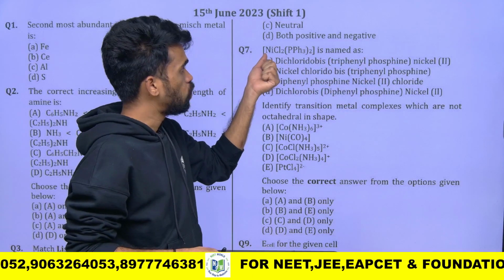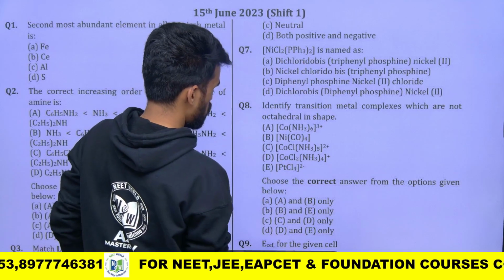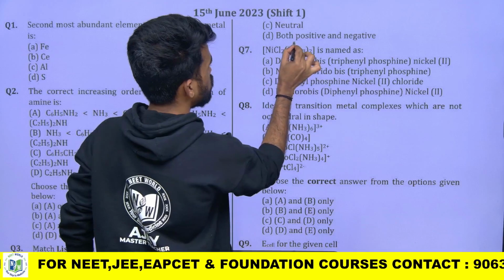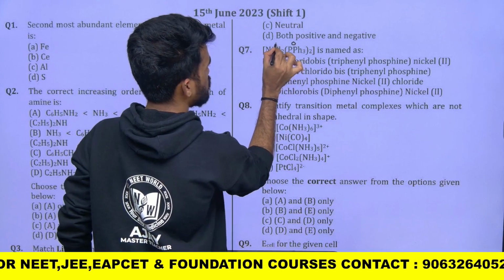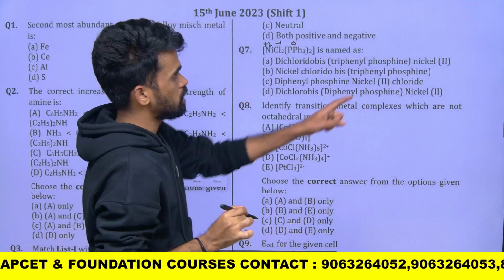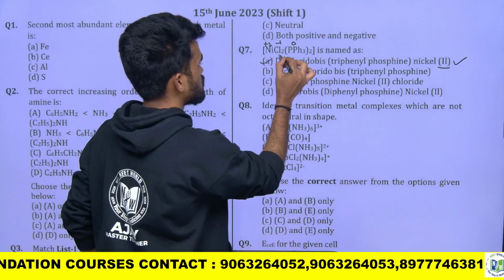Next, nickel, what is the oxidation state? The charge of triphenylphosphine is 0, it is a neutral ligand, okay. So if it is 0, for chlorine each one is -1, we have 2 chlorines, so -2, and nickel will be +2. So in the bracket you represent nickel(II), that's it, this is our option. So the first option is correct.